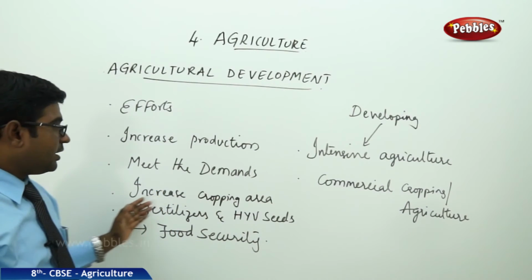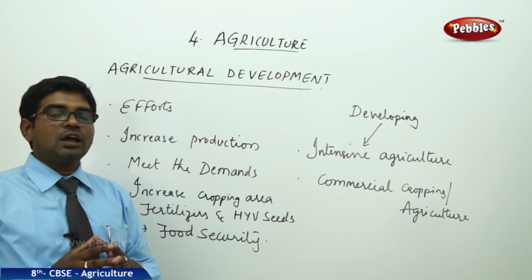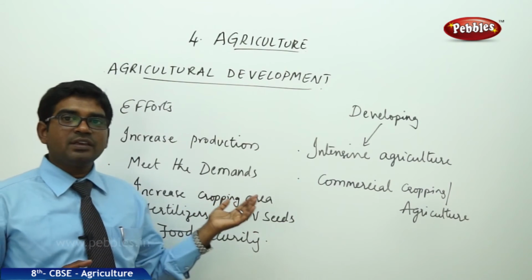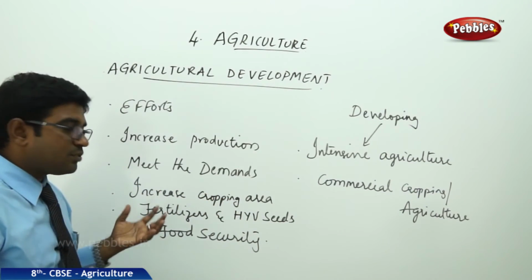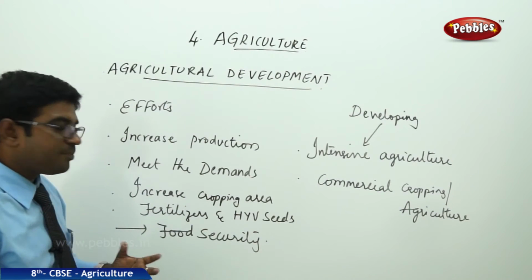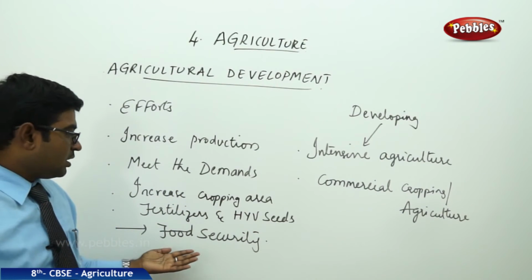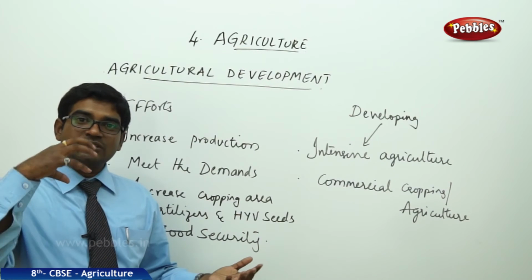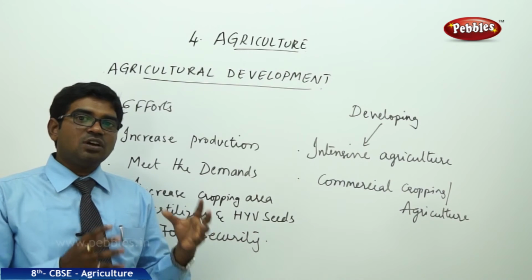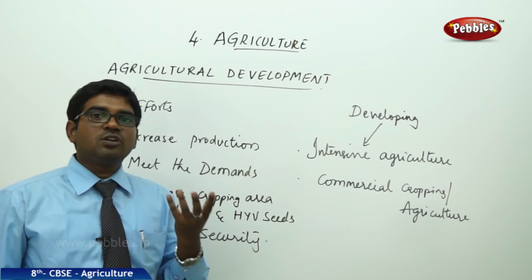Now see here, increase cropping area. One easy method to increase agricultural production is to increase the cropping area and to use fertilizers and high yielding variety seeds, which ultimately increases production and makes a country food secured. So food security is guaranteed in that country. Increasing the cropping area makes people get more output.